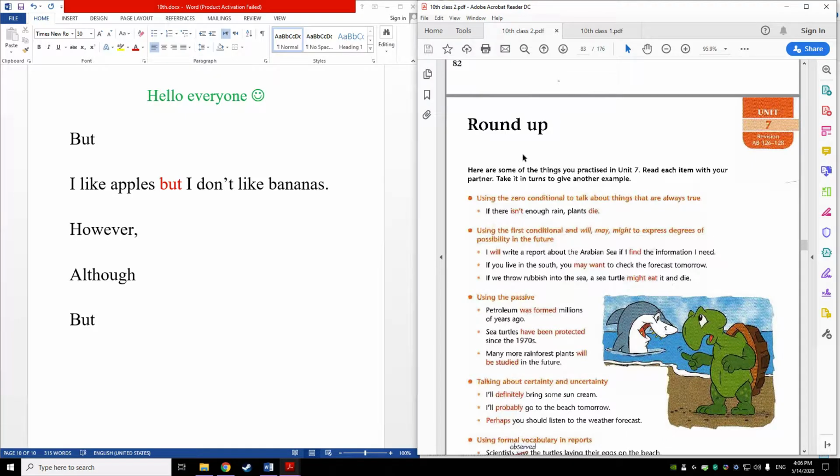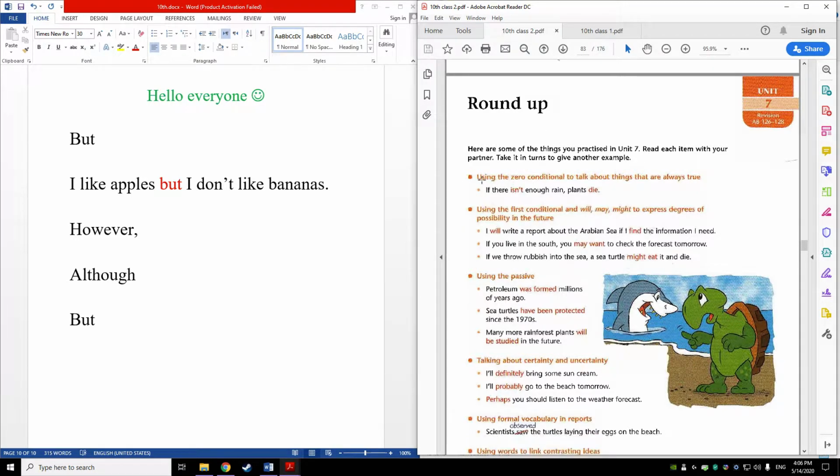And you know, in Unit 7, here are some of the things you practiced. Read each of them with your partner, take turns, and give another example. So here we talked about, first of all, using the zero conditional to talk about things that are always true. If there isn't enough rain, plants die.